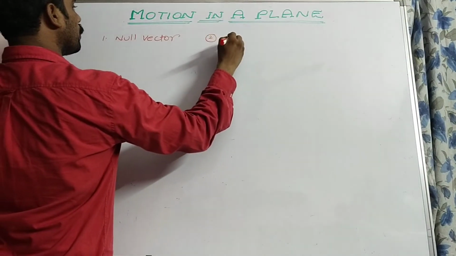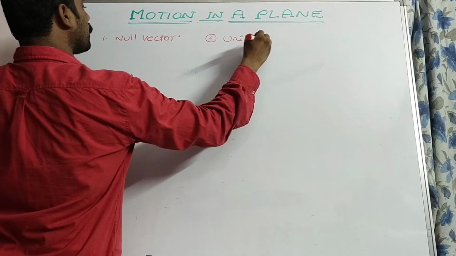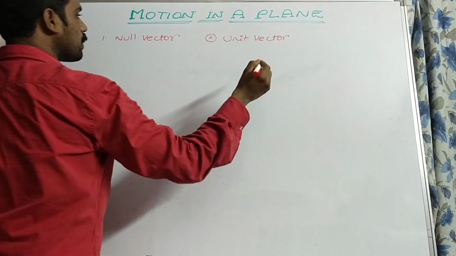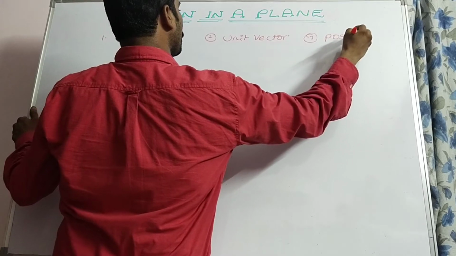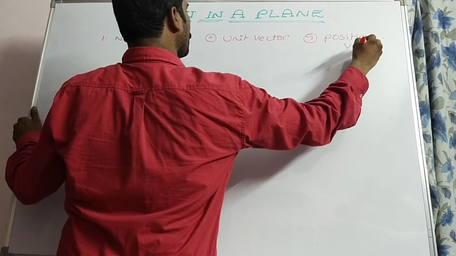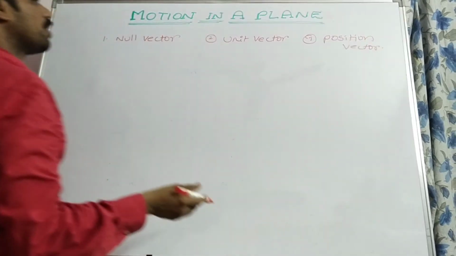Number two, unit vector. Number three, position vector. I am going very briefly, I am not going very detailed, because this is a synopsis.